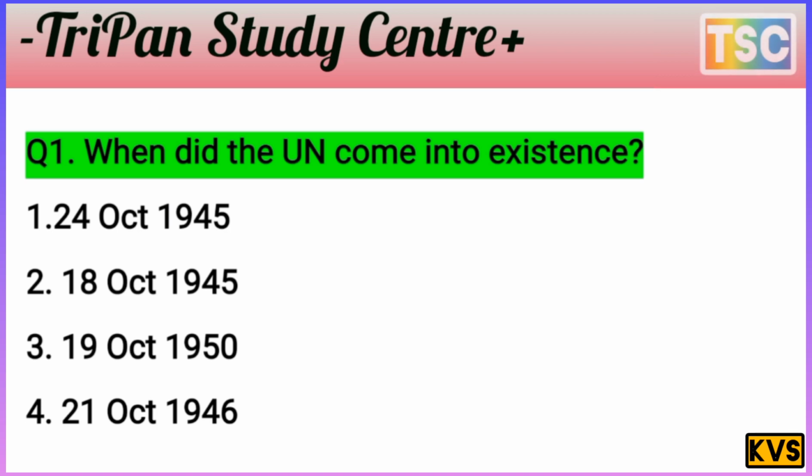So the other two options are eliminated. Three and four are totally eliminated. There are only one and two left, which is important, a 50% chance. But actually the UN came into existence on 24 October 1945. That is important. The UN came into existence after the Second World War, meaning 24 October 1945. That's an important question.